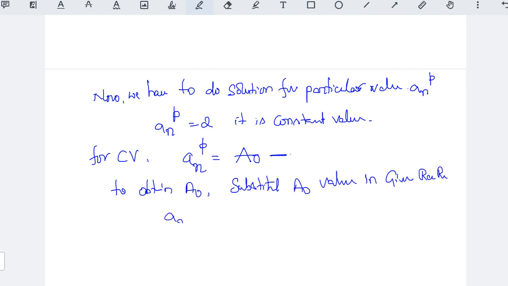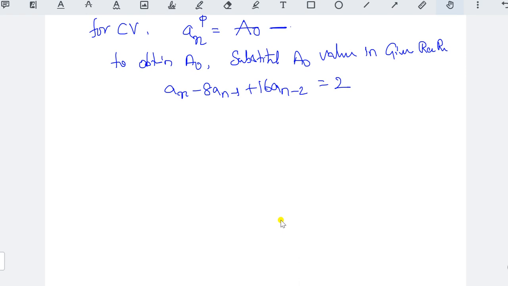So what is that given recurrence relation? a n minus 8 a n minus 1 plus 16 a n minus 2 equal to 2. Okay, this is the given recurrence relation. Fine. So substitute the a naught value. So here, a naught in the place of a n. You see, there is no n term in the a naught. It is a constant term. So simply we can put a naught in the place of a n, there is no nth term in this given equation. So simply this is a naught minus 8, here also n minus 1, the nth term is not there, so simply you can put a naught, plus 16 a naught.